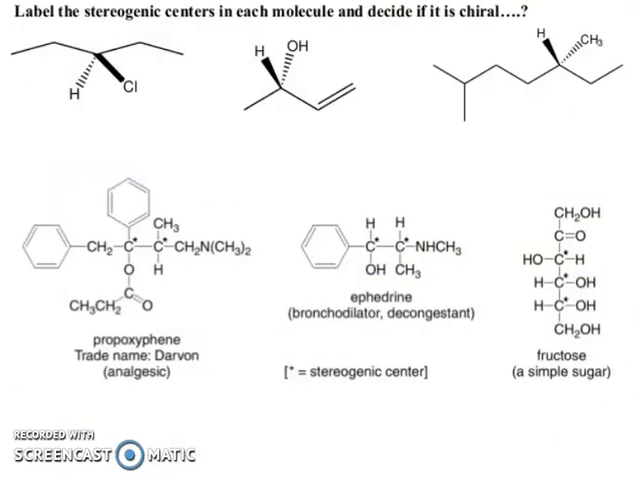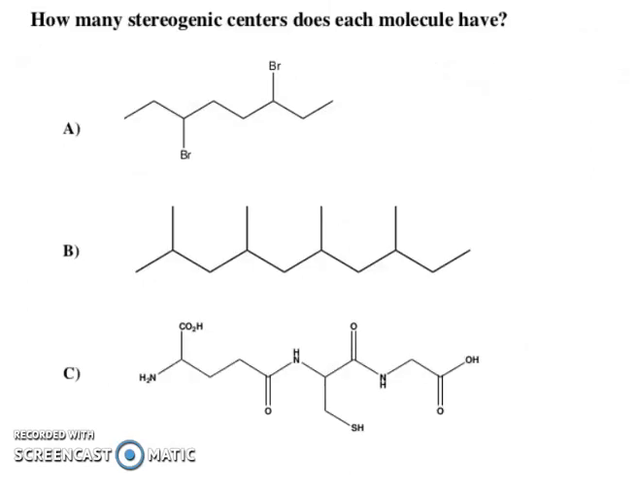Now friends, label the stereogenic center in each molecule and decide if it is chiral. You can see propoxyphene, trade name Darvon, an analgesic, which has many chiral centers. Ephedrine, a bronchodilator and decongestant, has a chiral center, a stereogenic center. Fructose, a simple sugar, has many chiral centers. So how many stereogenic centers does each molecule have?